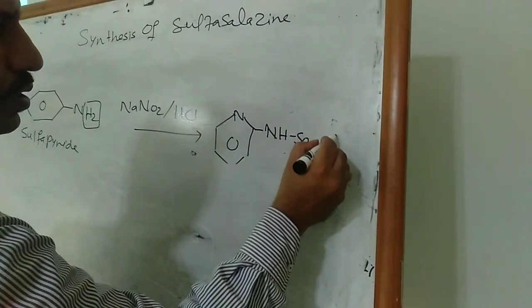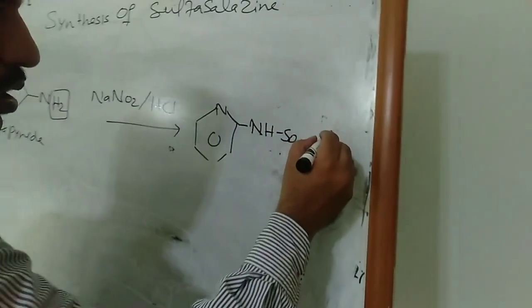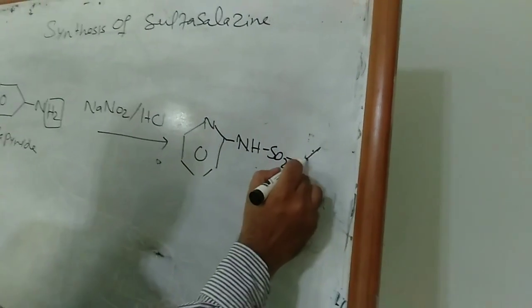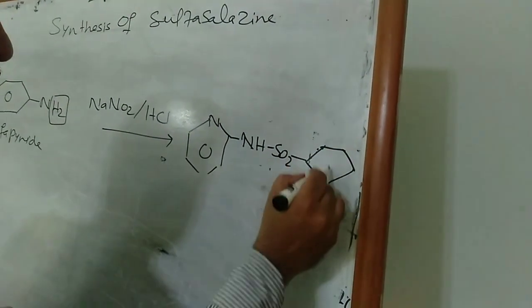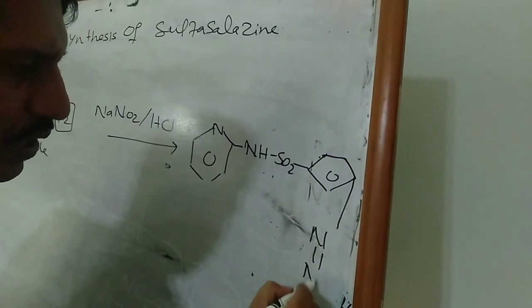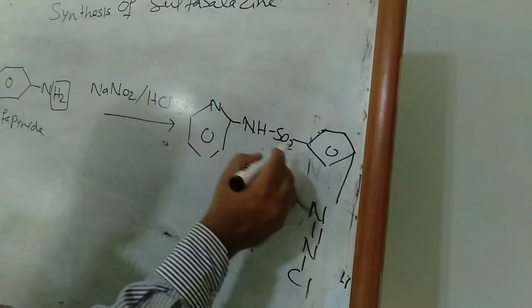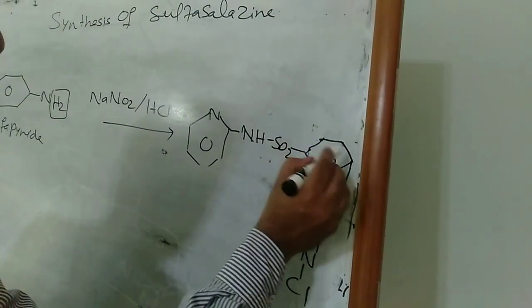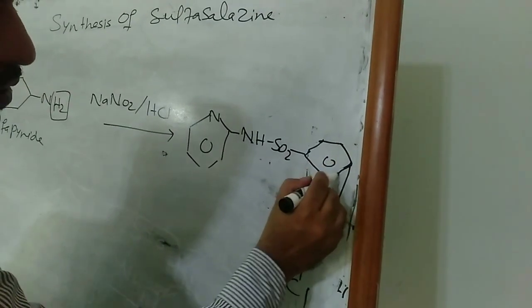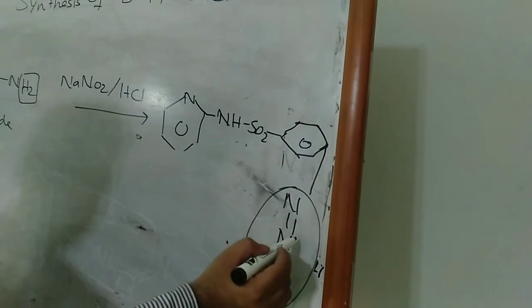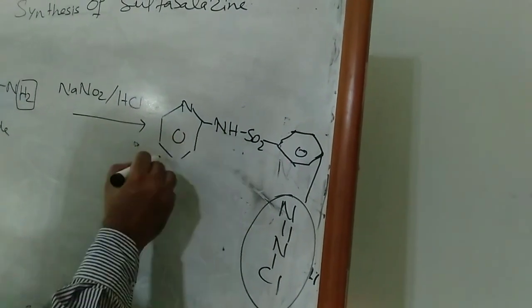SO2. I will form that structure. That structure N double bond NCl. I don't have further space, so I formed that structure, that is diazonium salt of the sulfa drug.